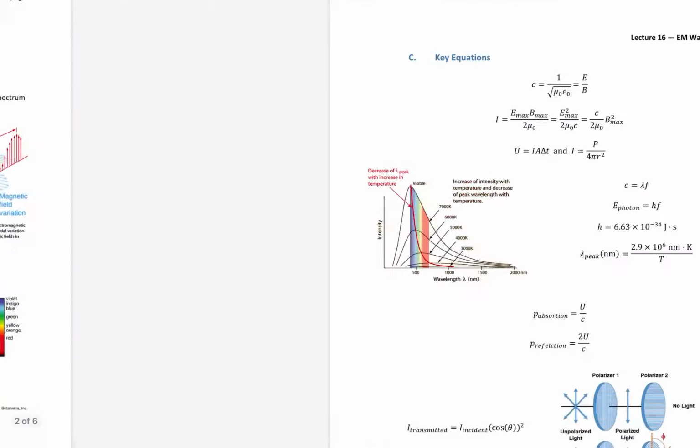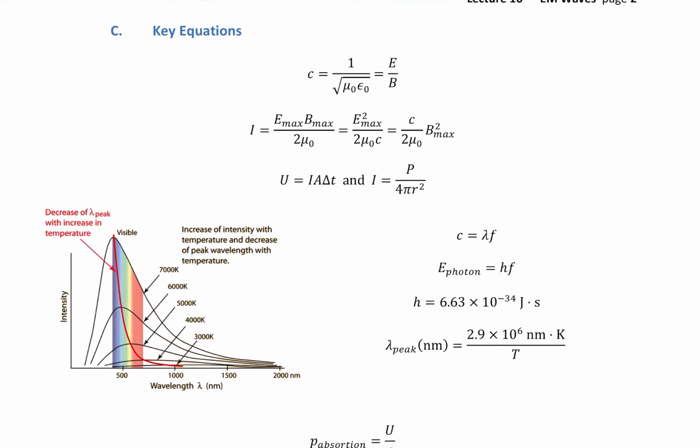All right. So moving on to the key equations. Our first one is the speed of light, represented by the letter c. And the speed of light is actually equal to 1 over the square root of two of the biggest constants that we've seen throughout the last 16 lectures, the permeability constant and the permittivity constant, really showing how all these ideas are connected, which of course is justified by Maxwell's laws.